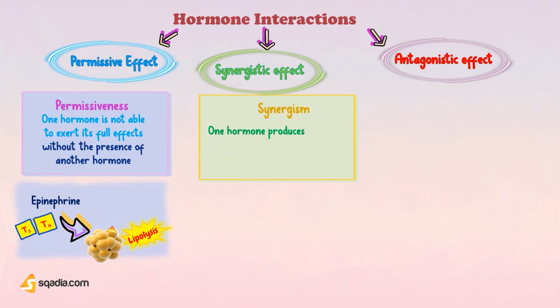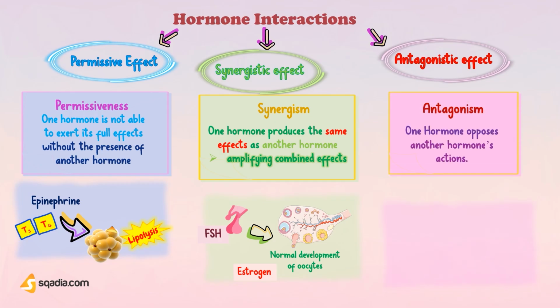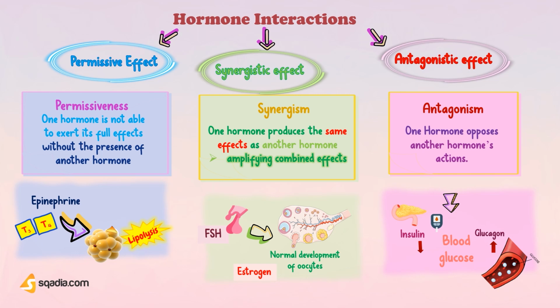Now synergism. This is when one hormone produces the same effects as another hormone at the target cell, amplifying their combined effects. For example, the normal development of oocytes in the ovaries requires both follicle-stimulating hormone from the anterior pituitary and estrogens from the ovaries. Neither hormone alone is sufficient. The last one is antagonism. This is when one hormone opposes another hormone's actions, for example, when insulin is antagonized by glucagon. Insulin lowers blood glucose levels, while glucagon raises them, the opposite effect.